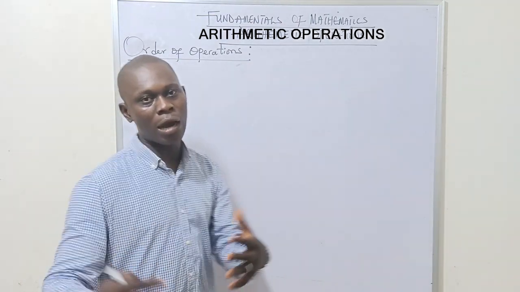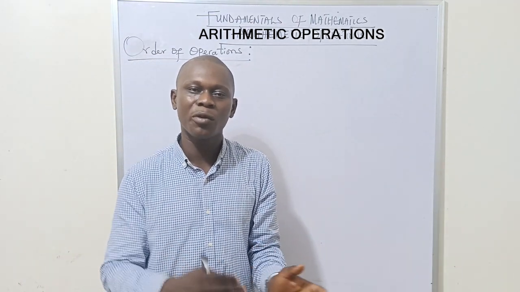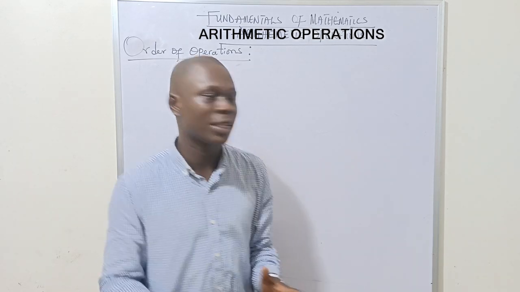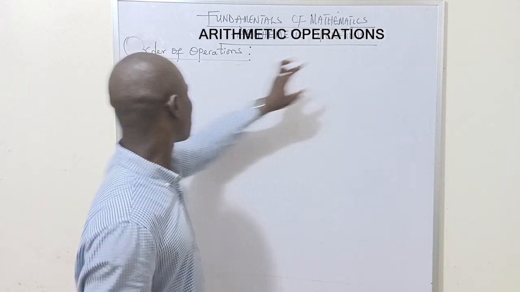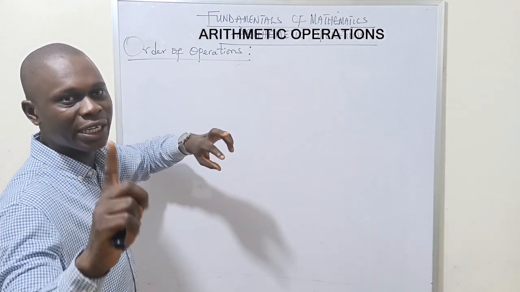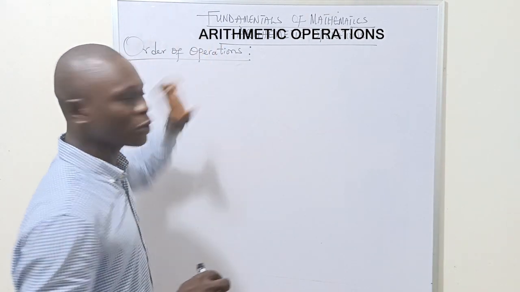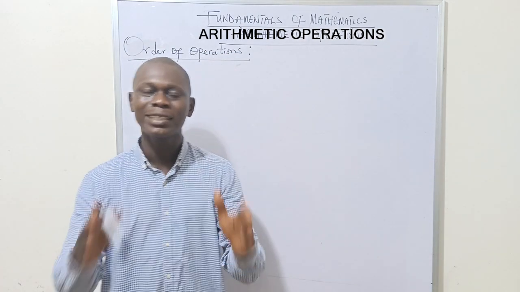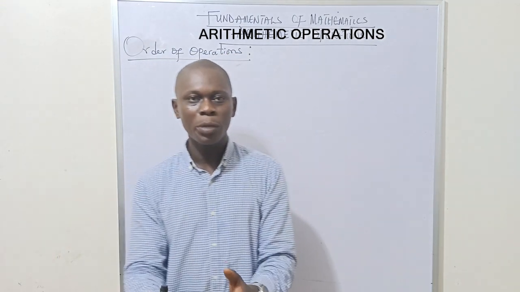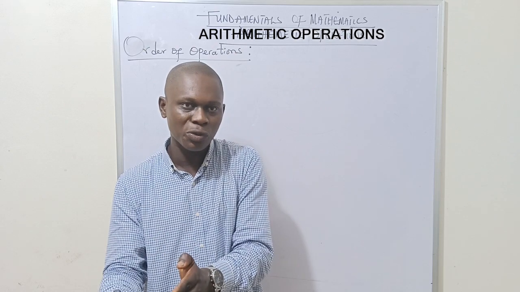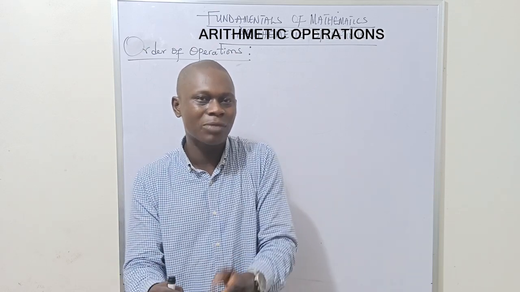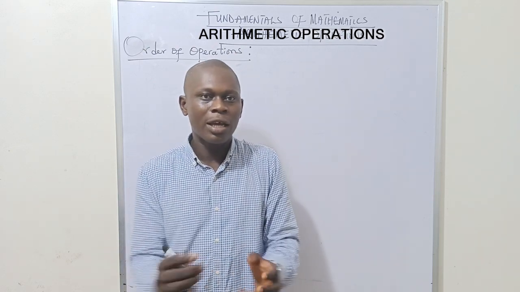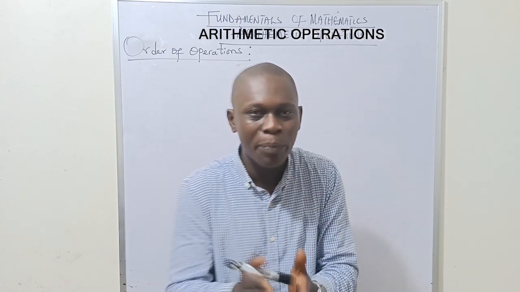The first part we're going to be doing in the fundamentals of mathematics is the arithmetic operations. That is how we're going to be summing up numbers, adding up numbers, dividing numbers, and all that. Under that, I'm going to be picking the order of operations first. What do I mean by order of operations? It's so important in mathematics because we're going to be moving different operations or values or terms from one side to another, and we need to understand the principle first.